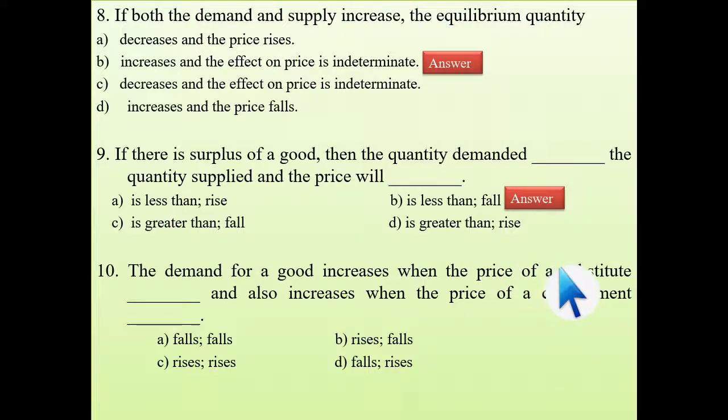So the price of a substitute will increase. The demand for a good will increase when the price of a substitute increases, but it will increase when the price of a complement decreases. Okay. So here the answer is first rises then falls. Take a good example and analyze. If it is not fitting the example, you can comment in the comment box.